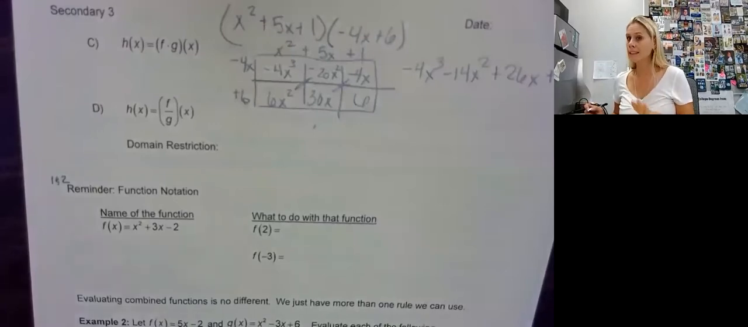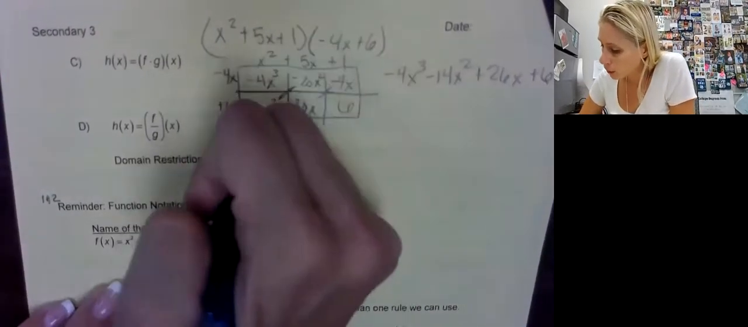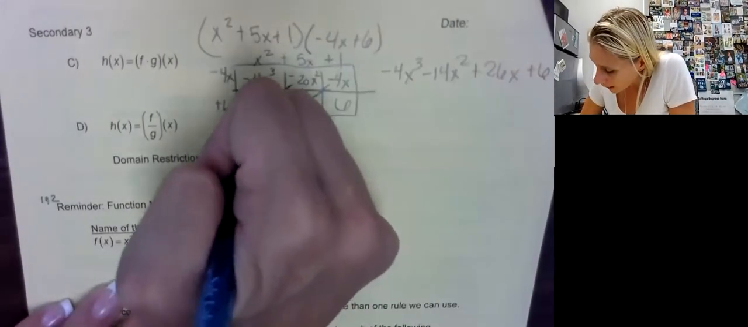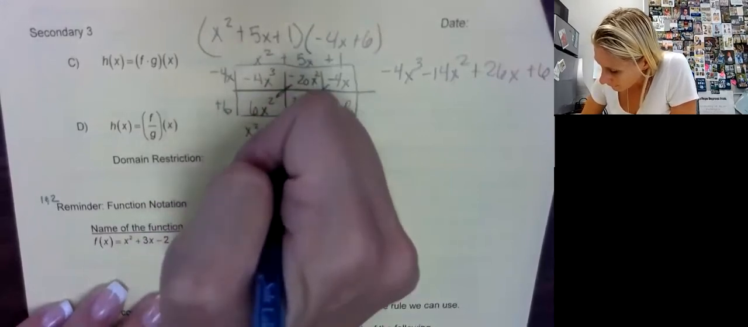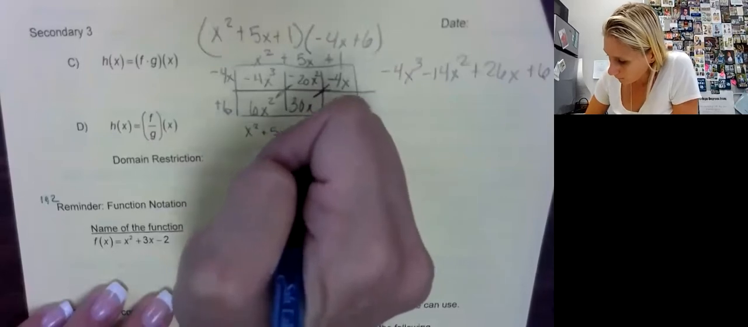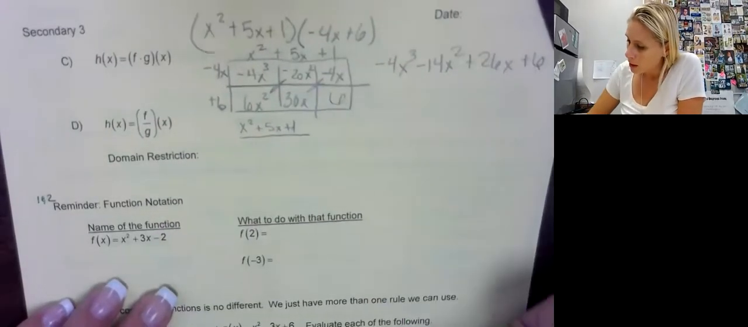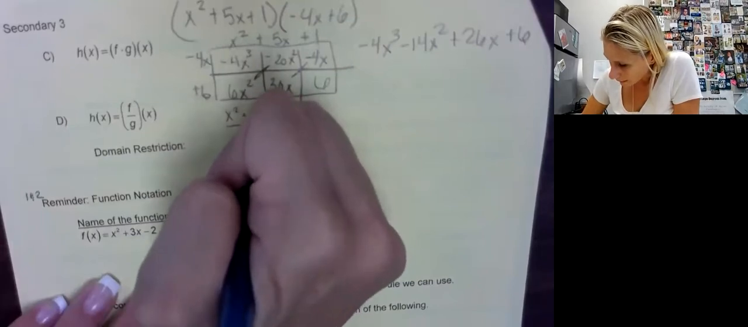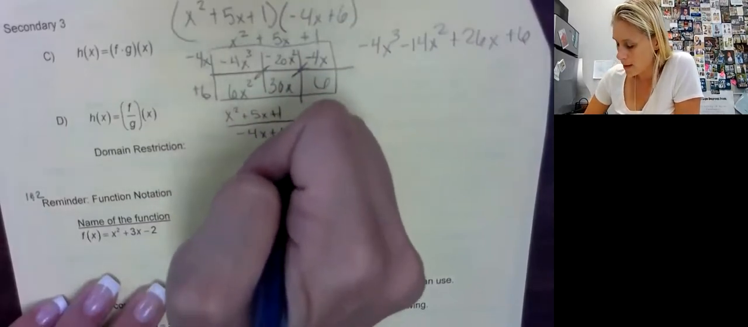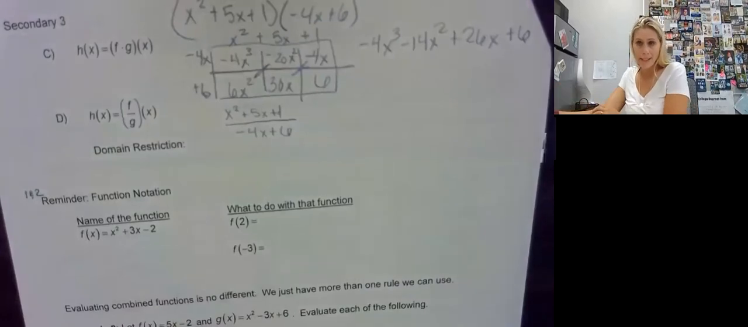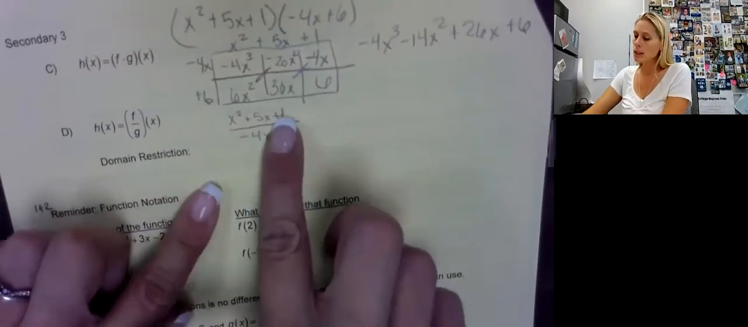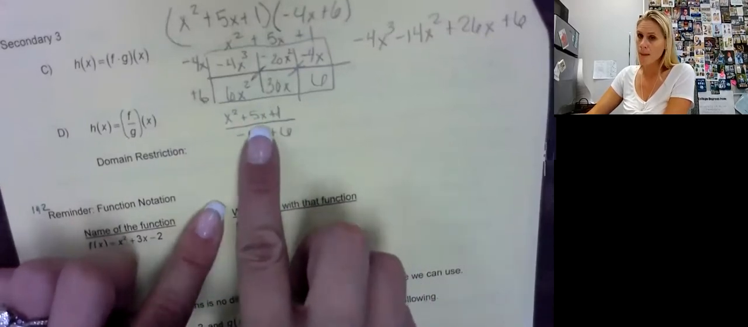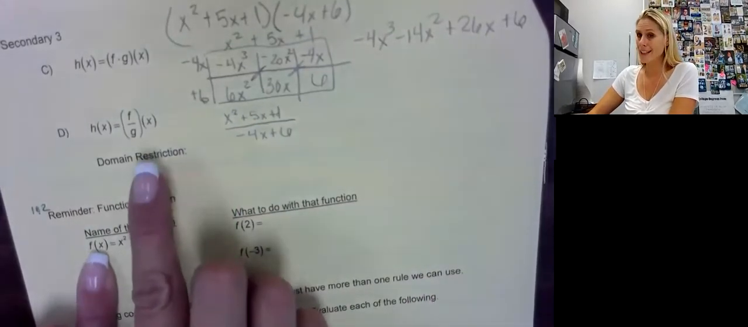D. This is the division, remember? So look at the order. It says f in the numerator, g in the denominator. So our f function was x squared plus 5x plus 1, and our g is negative 4x plus 6. And we cannot simplify at this point. I will tell you when we can simplify, okay? But what I do need to do is create a domain restriction. So this is my answer for division, but I need to add on what x cannot equal.